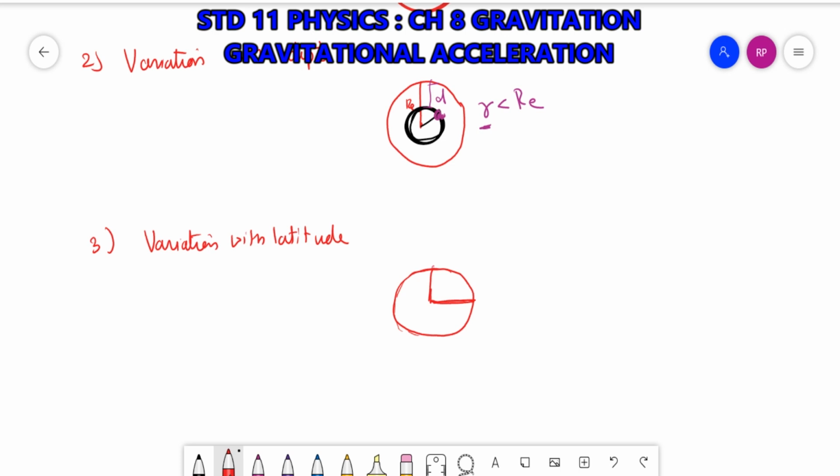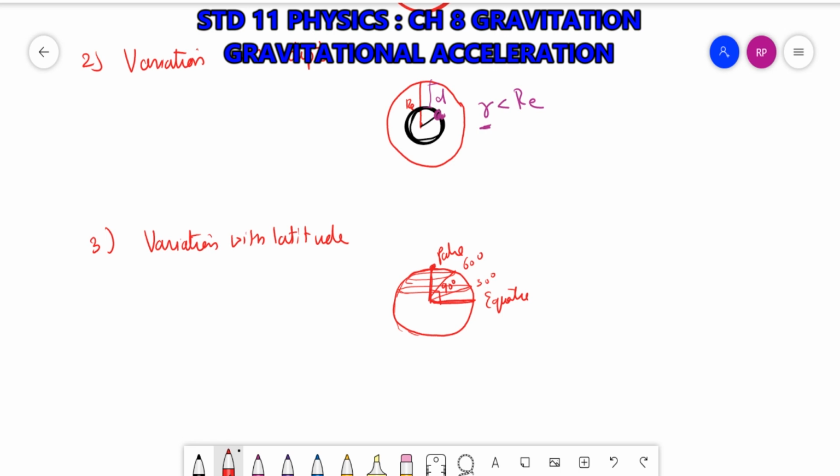The gravitational acceleration at the poles will be higher, and at the equator slightly lesser compared to that of the pole. Latitude means as you move on, the latitude will change. You can say this is 30-degree latitude, this is 60-degree latitude, and at the poles it is 90-degree latitude. So as the latitude changes, there is variation in the acceleration.